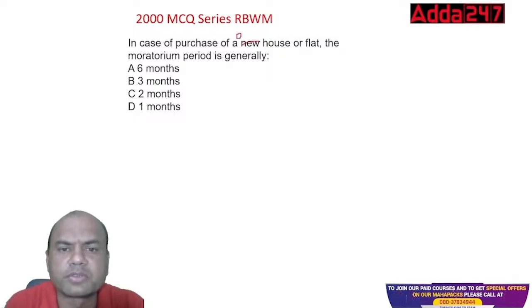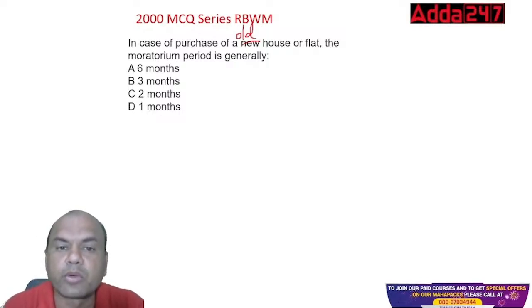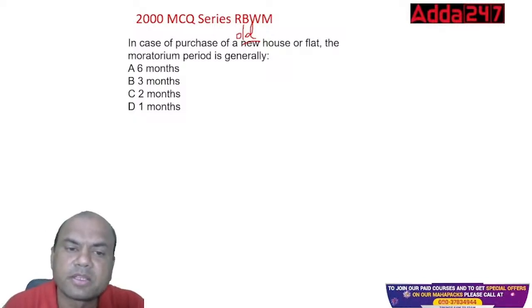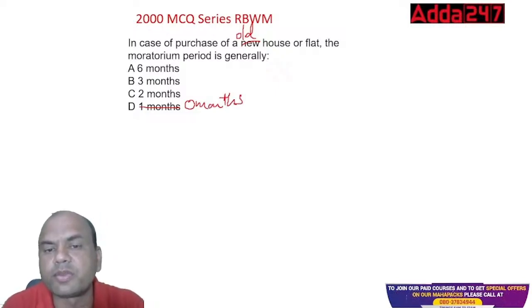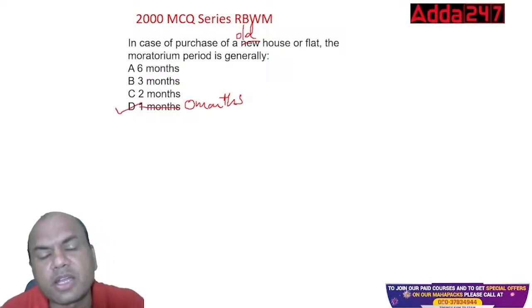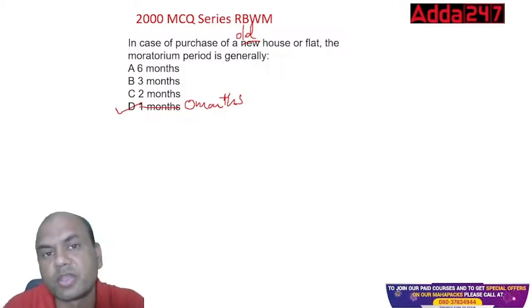Because new house under construction, it is 18 months. Old house or a flat, the moratorium period is generally what? 0 months. If I'm buying a second-hand flat, there is no moratorium period, 0, because the flat is already ready, right? So that's why there is no moratorium period. The answer is 0 months. No moratorium is allowed on second-hand flats.